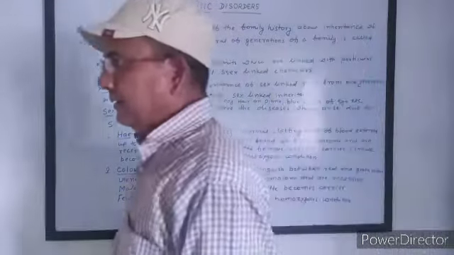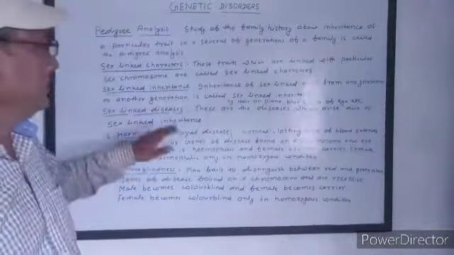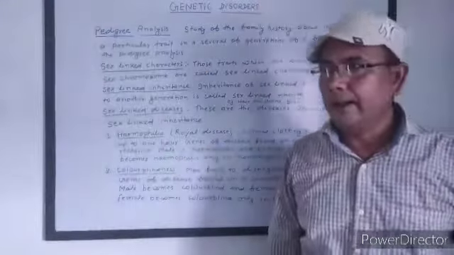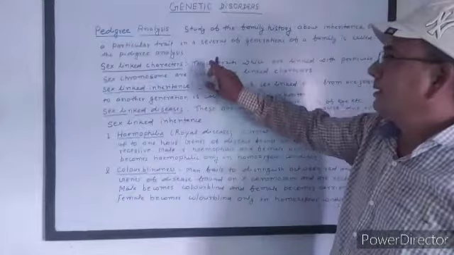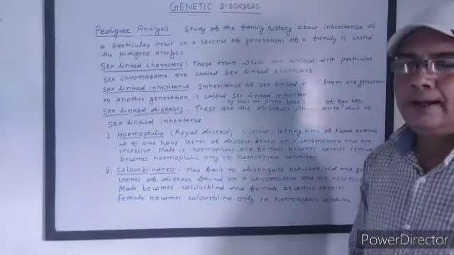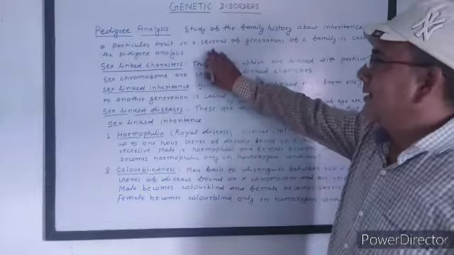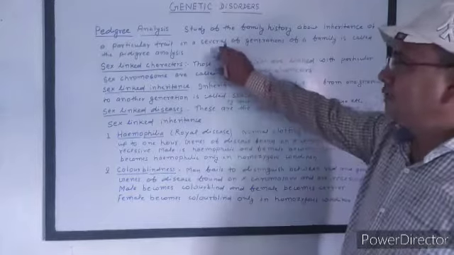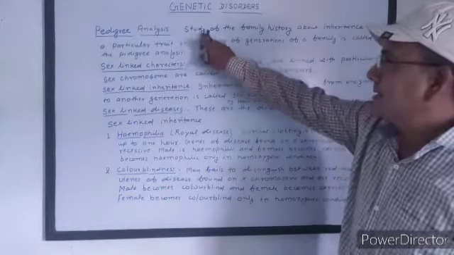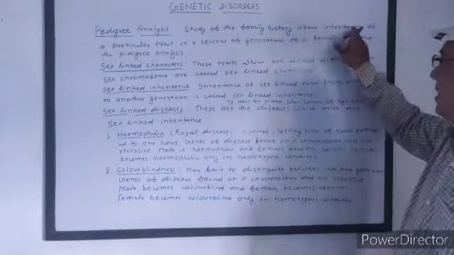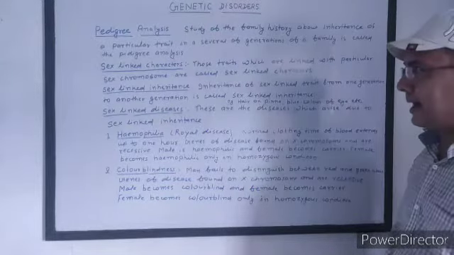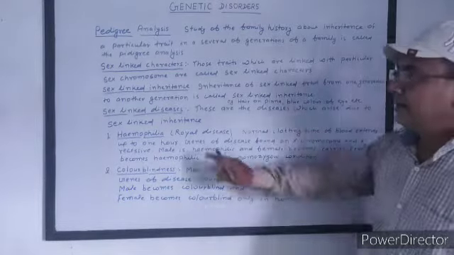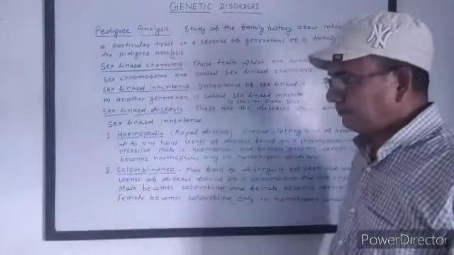In human beings and animals, a controlled cross is not possible, so pedigree analysis is the alternative to find the inheritance of characters from one generation to another.